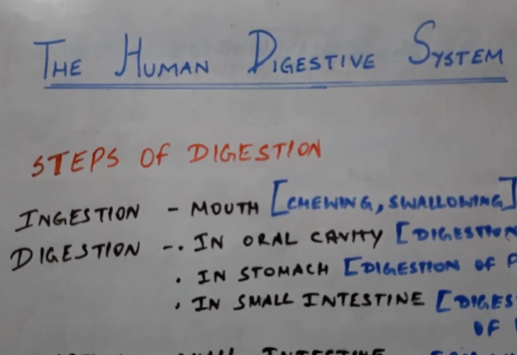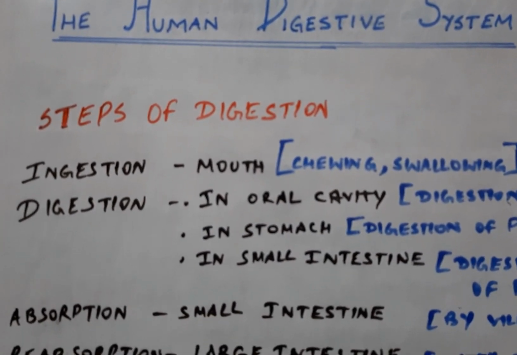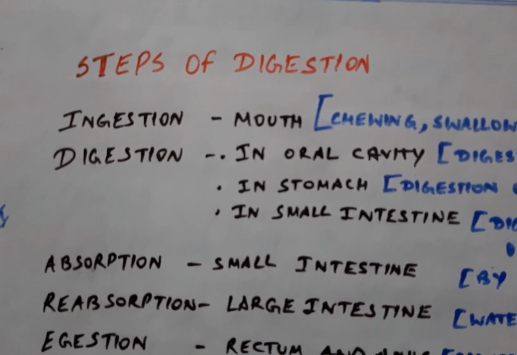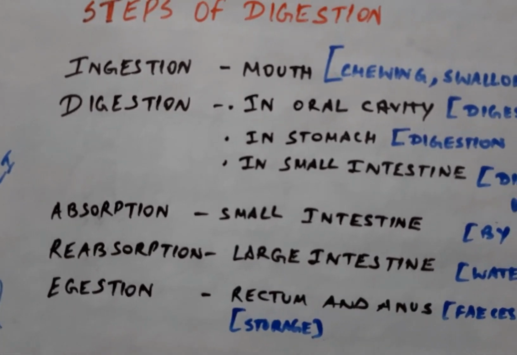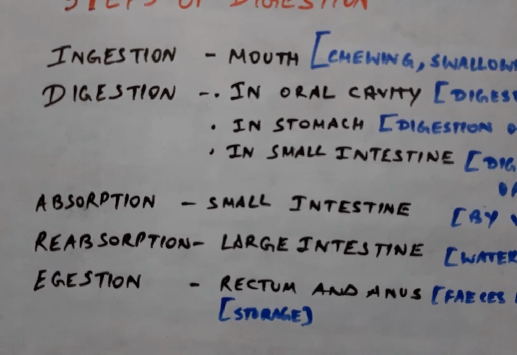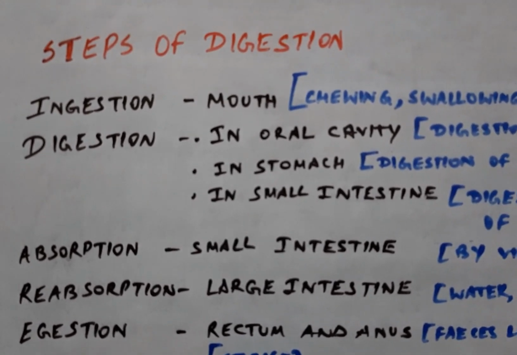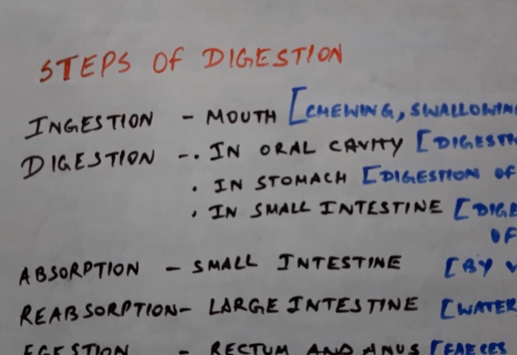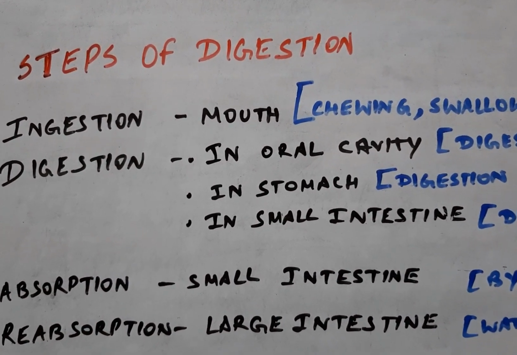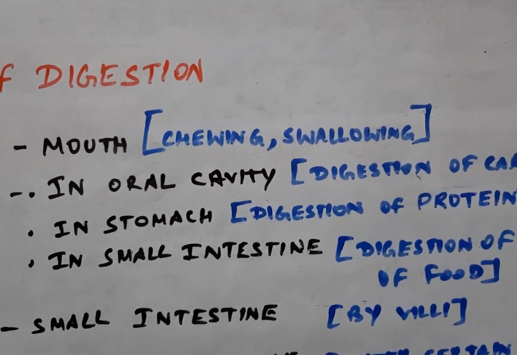So children, here are the steps of digestion. The various steps of digestion are ingestion, digestion, absorption, reabsorption and assimilation, as well as egestion. Now what happens in the mouth? Generally our mouth helps in chewing and swallowing the food.